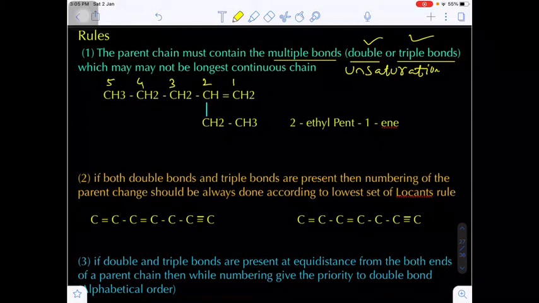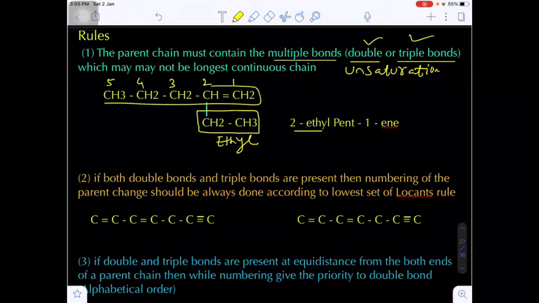And what about the CH2, CH3? This will be considered as a substituent and whose name will be ethyl. So here on the second carbon there is a substituent known as ethyl. After that, what will be the parent chain? Here we have to consider the 5 carbon chain. So 5 carbon chain is nothing but the pent word root. And what will be the location of the pi bond, double bond? In between 1, 2. So we have to take the lower number, nothing but 1. So 1-ene. So 2-ethylpent-1-ene.